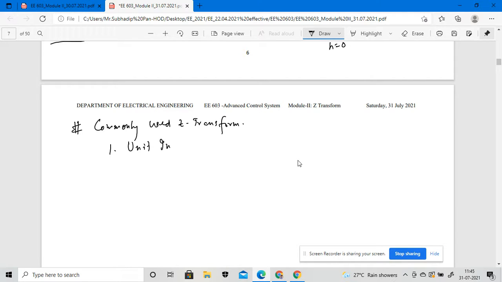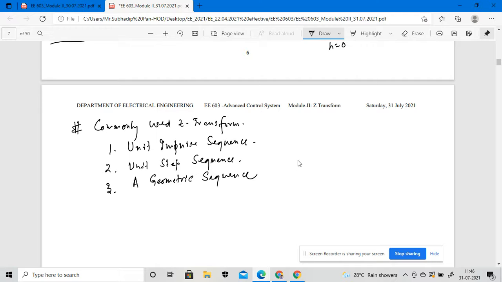Two, the unit step sequence. And number three, the geometric sequence.